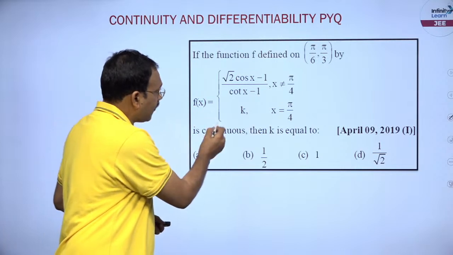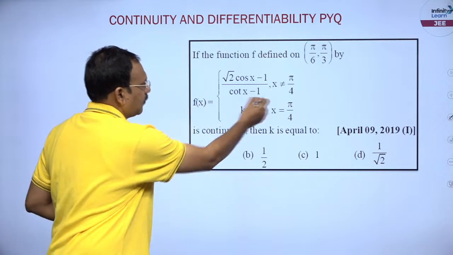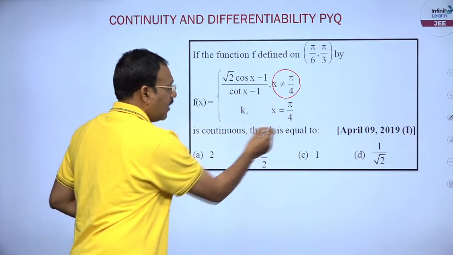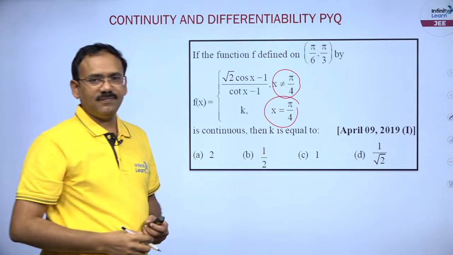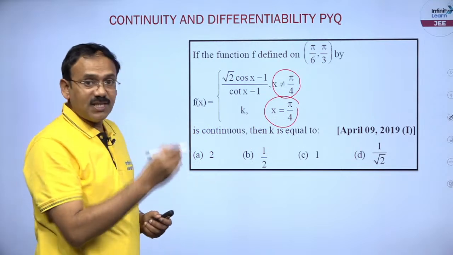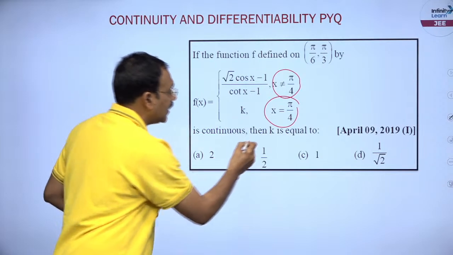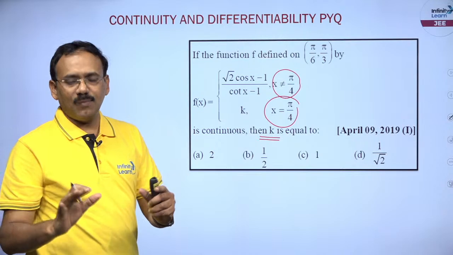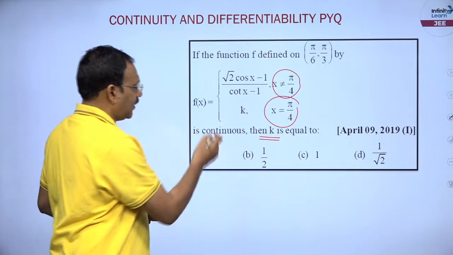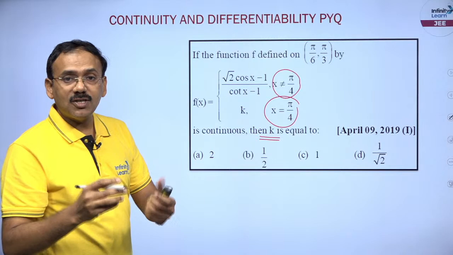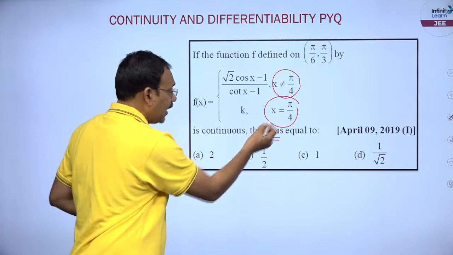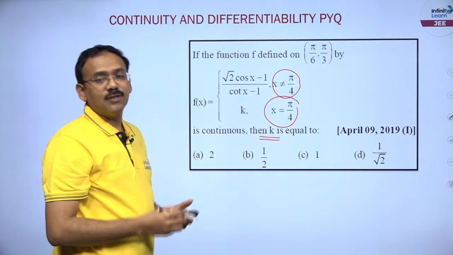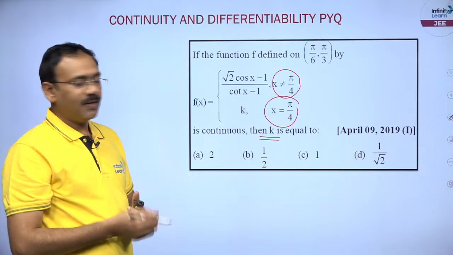F of x is defined somehow when x is not equal to pi by 4, and it is k when x is equal to pi by 4. If this function is continuous, then find the k value. This is the first basic fundamental model in this particular topic. He himself has given that the function is continuous. So continuous means continuous on its domain, pi by 4 is also in the domain, so it is continuous at pi by 4 also, right.